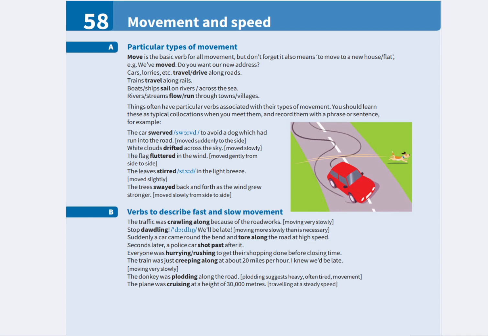To tear along means to travel extremely quickly. For example, a car suddenly came around the bend and tore along the road at high speed. To shoot past means to move past someone or something very quickly. For example, a police car shot past a few seconds later.